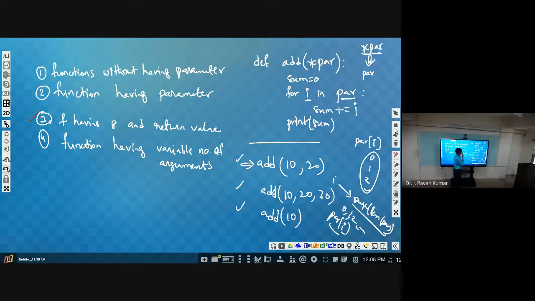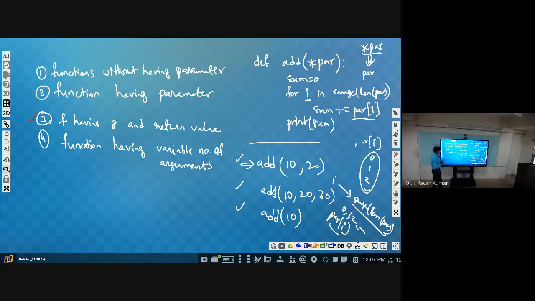If you have any confusion, then use that only: for I in range of length of PAR, then sum plus equal to PAR of I. Suppose by default it is accepting a string as the argument, then you convert that into an integer. Otherwise, no need. You check and come to know.